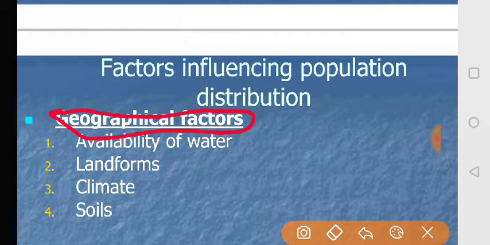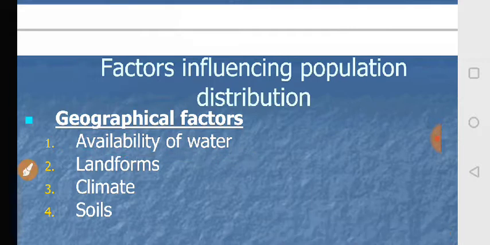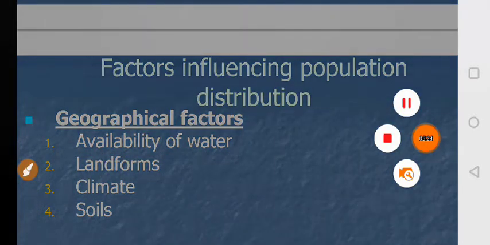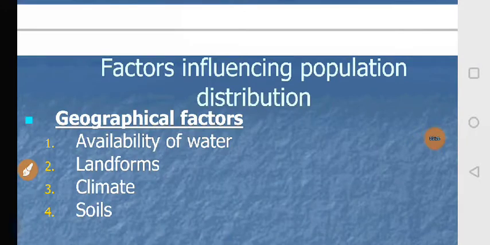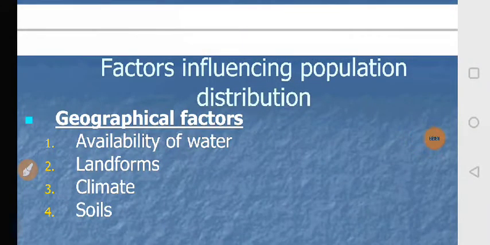Number one, availability of water. Water is the main resource for human beings. Humans can't survive without water.